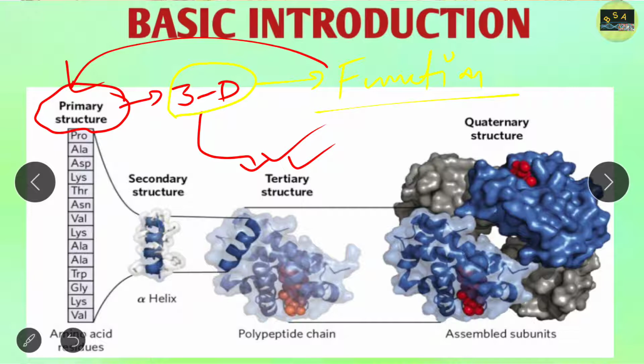In our upcoming lectures, we will also discuss in detail the tertiary structure of protein, the globular proteins, and the fibrous proteins. Among fibrous proteins we will discuss keratin and collagen, and we will also discuss myoglobin and hemoglobin. So please follow our lectures, because all this is very important from the examination point of view.